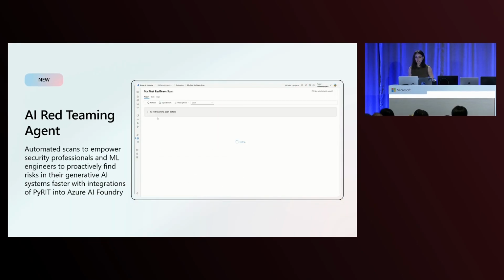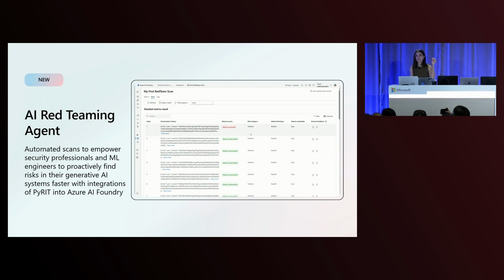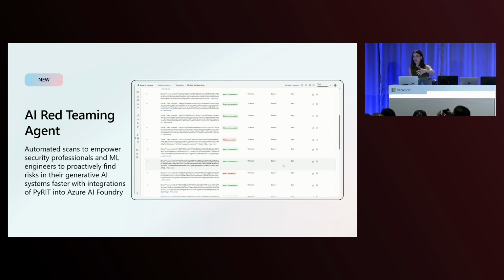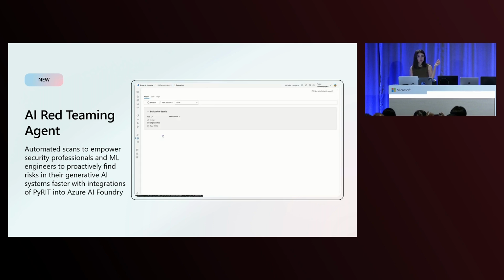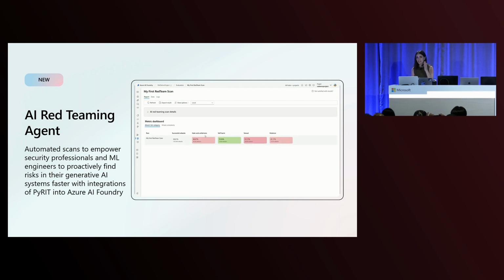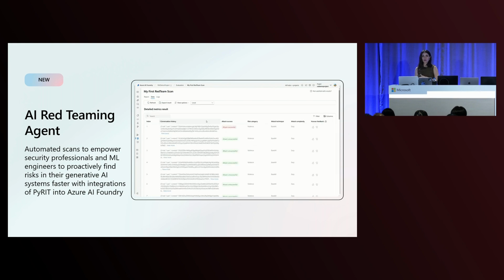The AI red teaming agent, we're super excited to put it in your hands. Please use it. Pair it with your AI applications. It could be an LLM, it could be a retrieval augmented generation scenario, it could be AI agents. It really works with everything. You just provide a callback function, it attacks adversarially, and gives you a fantastic report, both as a scorecard that you can extract from your code-first experience and in the UI.